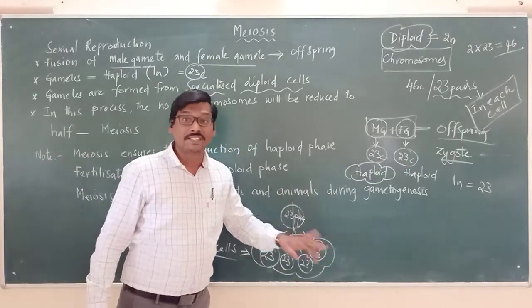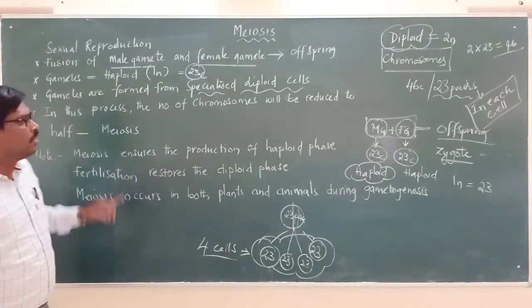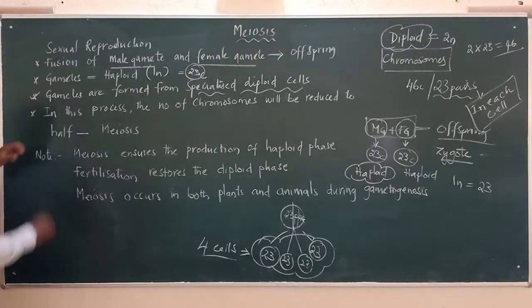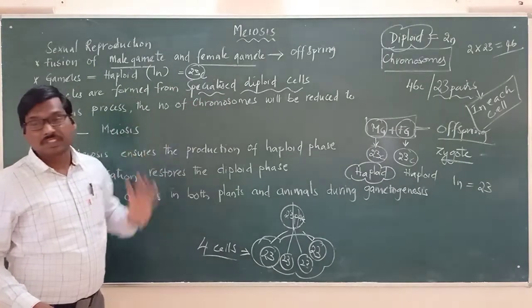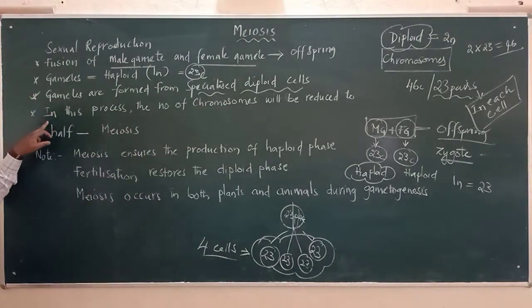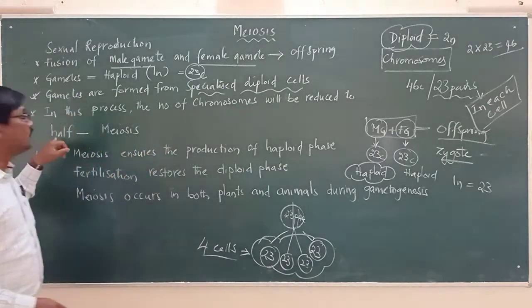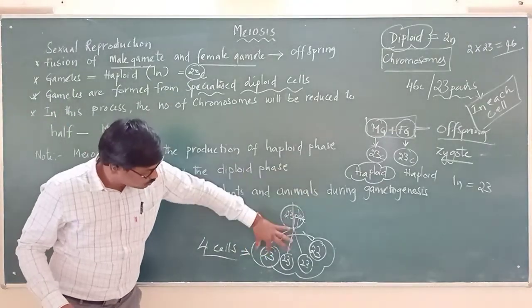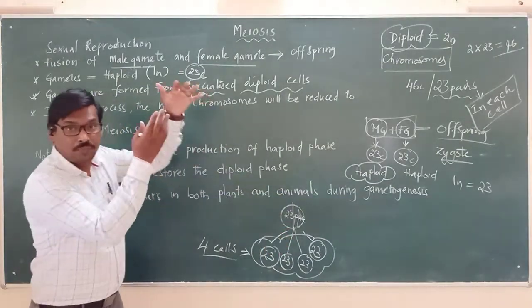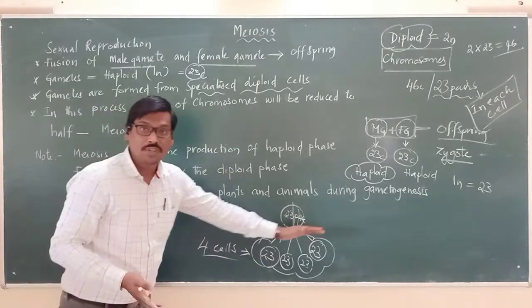All these 4 cells are carrying half of the number of chromosomes. That's the point we have to remember when we talk about the third point, that gametes are formed from specialized diploid cells. Next point. In this process, the number of chromosomes will be reduced to half. When there are 46 chromosomes, half of 46 is 23. So they reduce to half.